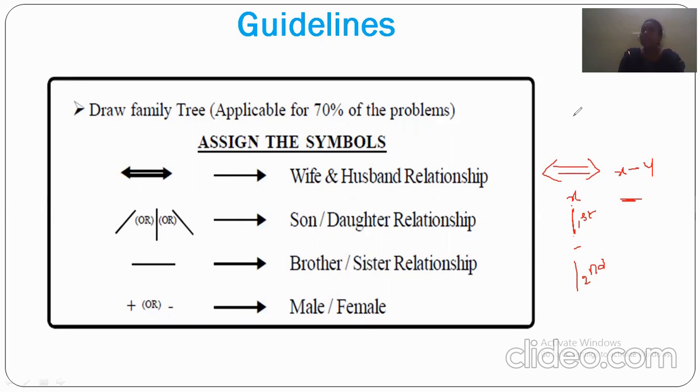For male genders, we will use the symbol plus, and for female gender, we will use minus as the symbol. If we are able to draw a family tree based on these relationships, approximately 70% of the problems will be solved. That is the importance of these particular symbols.